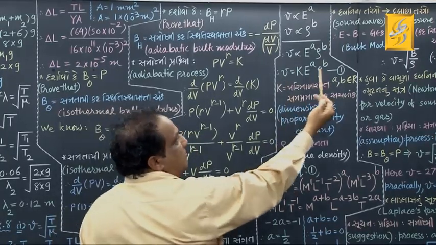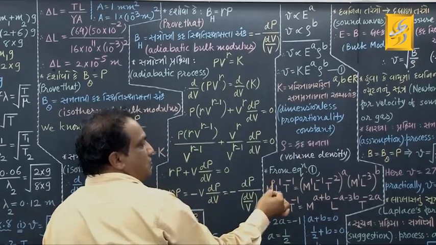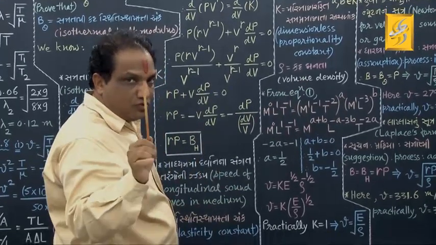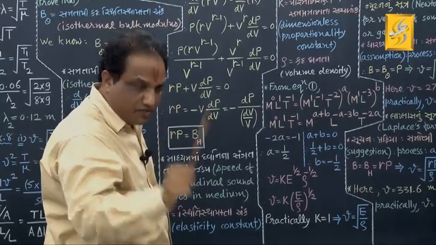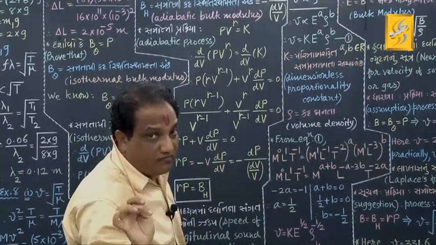Come on, write the dimensional formula on both the sides. For velocity, how much is it? M raised to 0, L raised to 1, T raised to minus 1. K is dimensionless, so we don't have to write anything for that.